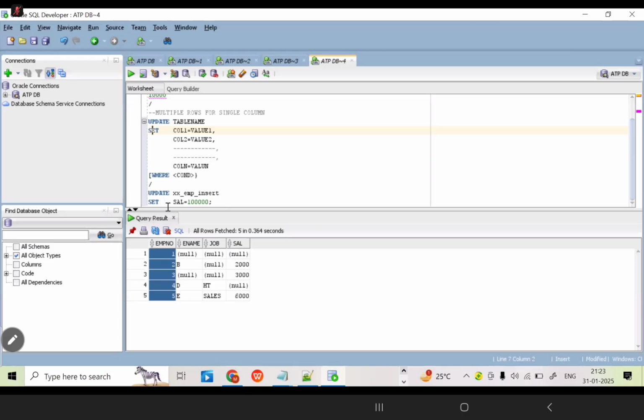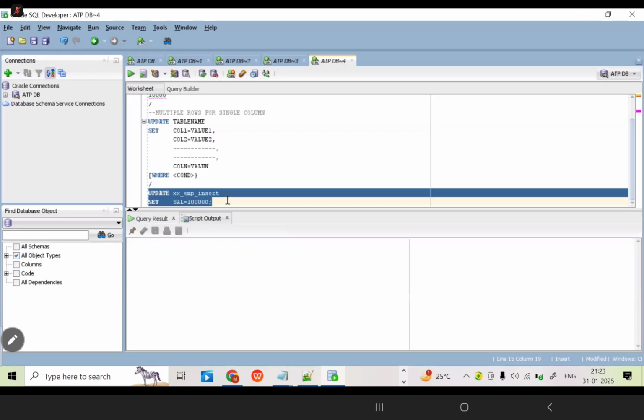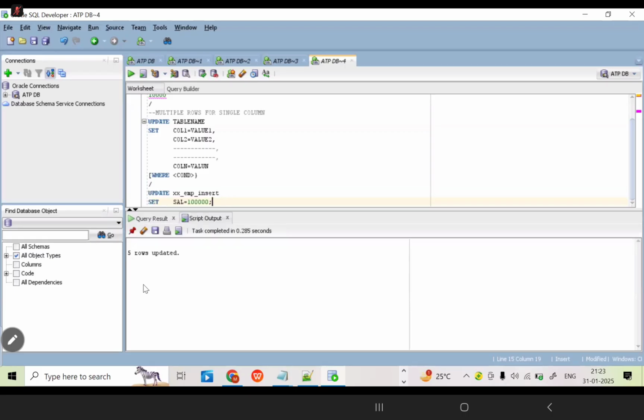Which value do we need to pass to the salary column? For all the employees, the salary should be the same as per the requirement. That's the reason I am going to give it here: 1 lakh only. Now run the query. Now, how many rows are updated? Is it 5 rows, a single row or all the rows? All the rows. All the rows only.